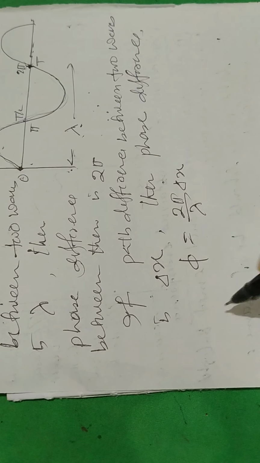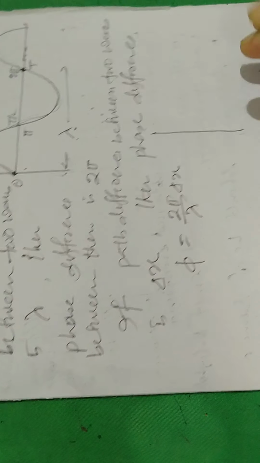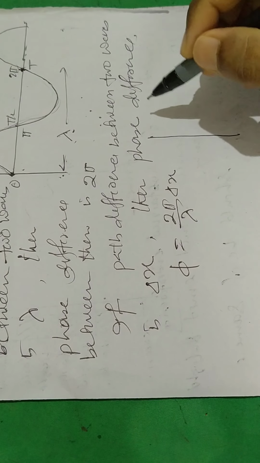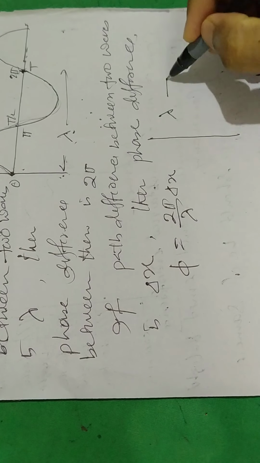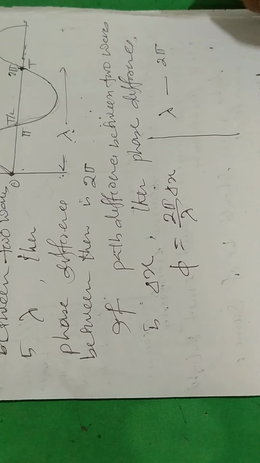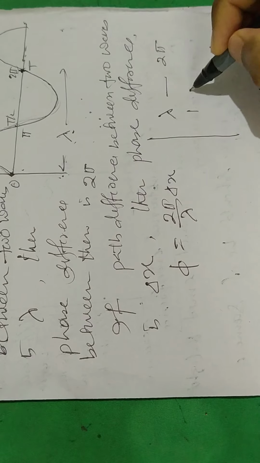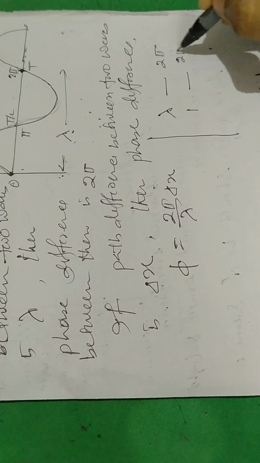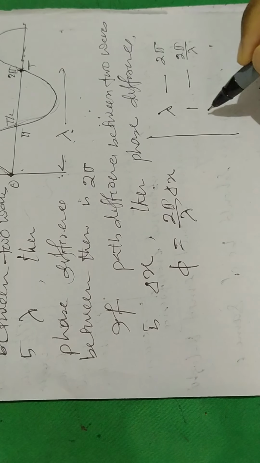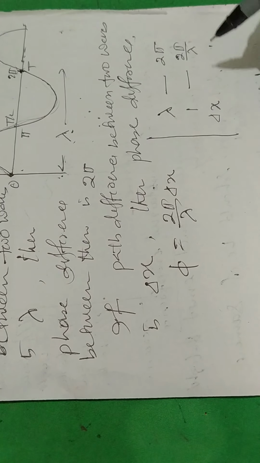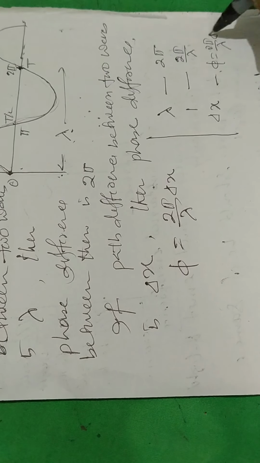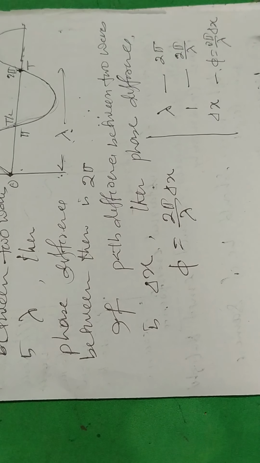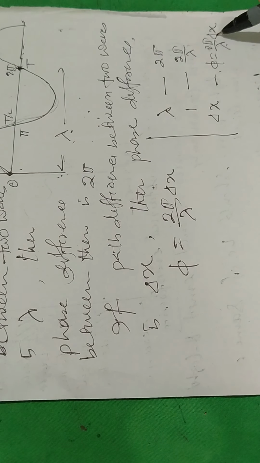Another way you can calculate: if path difference is lambda, then phase is 2 pi. If path is 1, phase is 2 pi by lambda. If path is delta x, then phase is 2 pi by lambda into delta x.